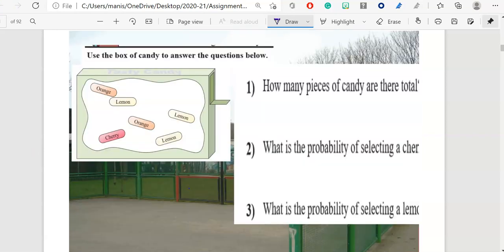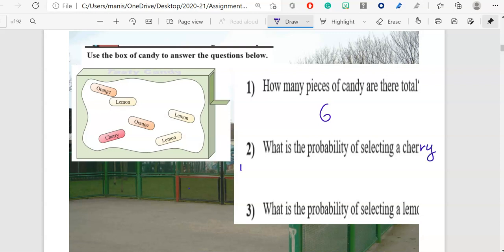Alright, let's look at these questions. Use the box of candy to answer the questions below. How many pieces of candy are there in total? So how many? 1, 2, 3, 4, 5, 6. So my answer will be 6. What is the probability of selecting a cherry candy?